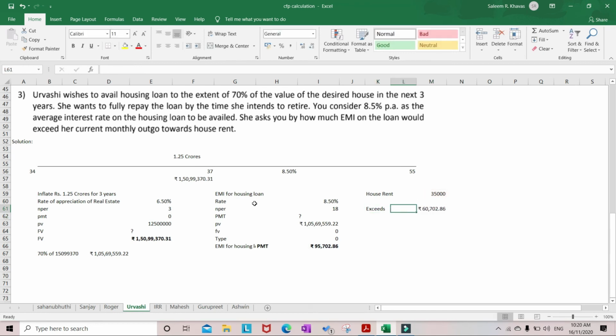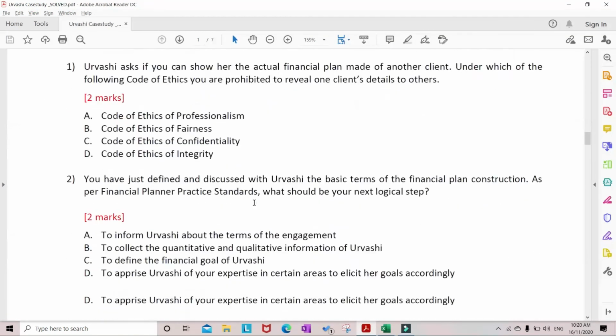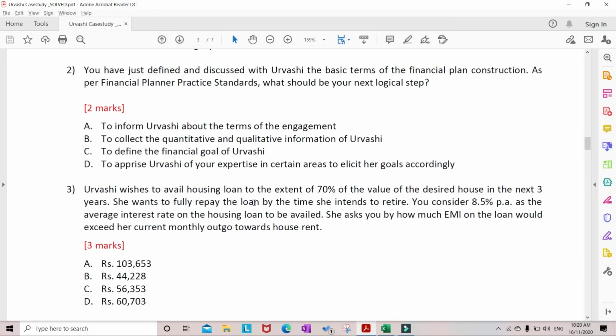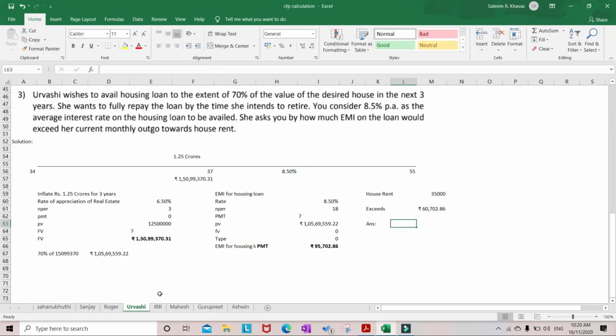So it is coming around 60,702. Let us check the answer. Here it is given that rupees 60,703, that is option D, is the right answer. Yes, this is the right answer.